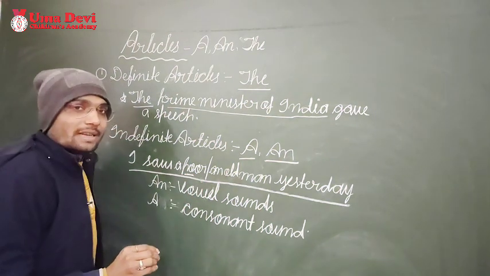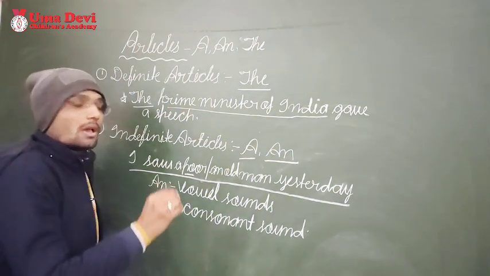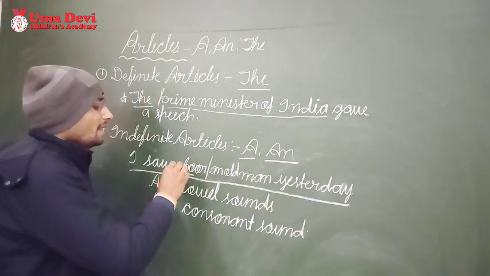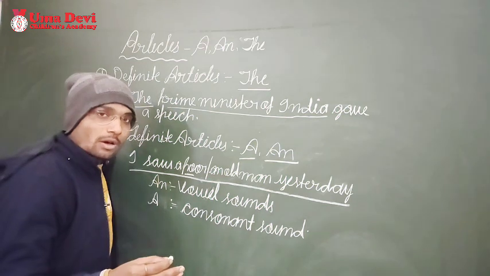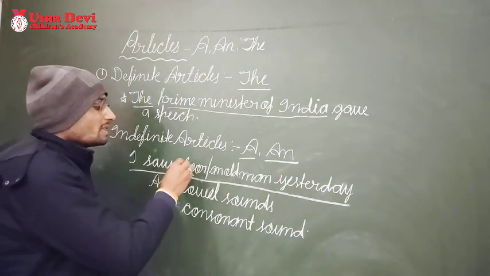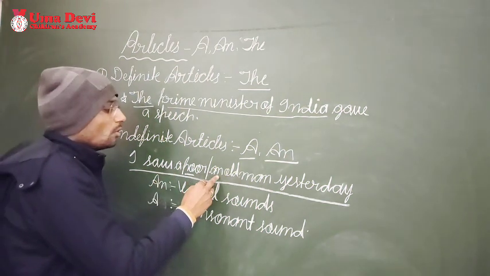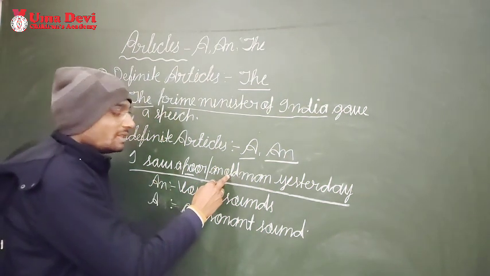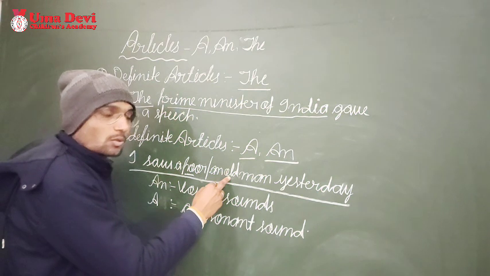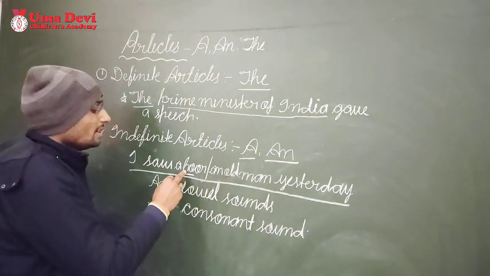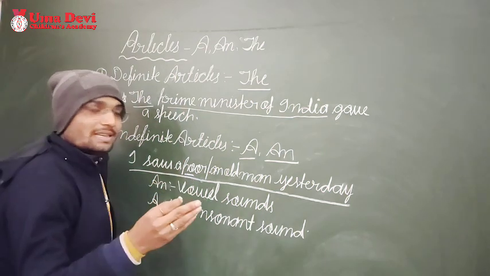The sound of this word is poor. P. So P is a consonant, and its sound is also a consonant sound. So if the sound is consonant, then we will use a. If the sound of the word starts with a vowel sound, we will use an. Understood?